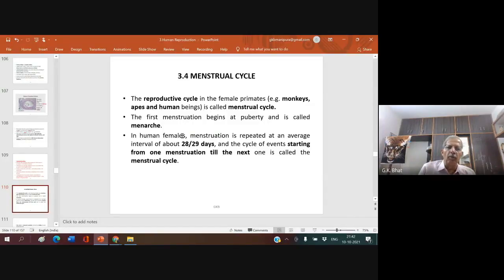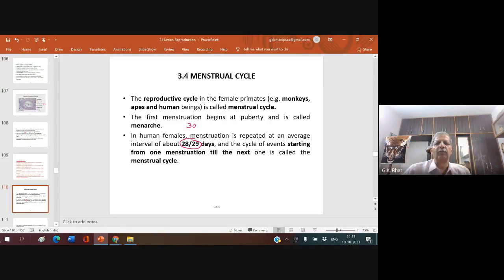In human females, the menstruation is repeated at an average interval of about 28 or 29 days, and the cycle of events starting from one menstruation till the next one is called a menstrual cycle. So I hope you understand this point. Now, one thing I wanted to say is that any female should not consider that a 28 or 29 day cycle is the regular cycle and all others are irregular. No, not like that. Many girls may have a regular cycle of 30 days.